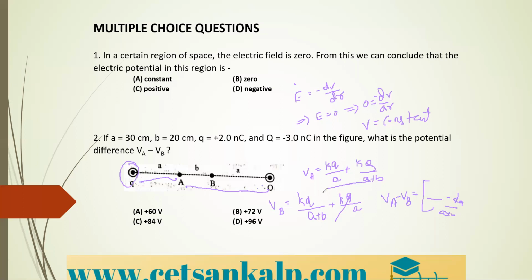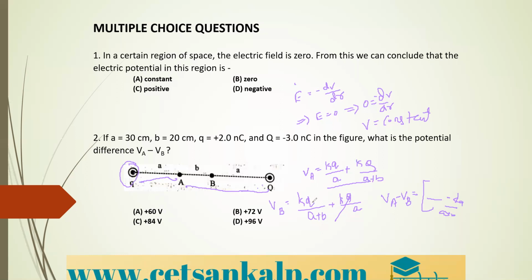That is VA. Here if you take the LCM, the LCM is A into bracket A plus B. So you will get one term here. And for VB also you can take the LCM. You will get one single term. So whatever single terms you get for VA and VB after taking the LCM, substitute them in the bracket.